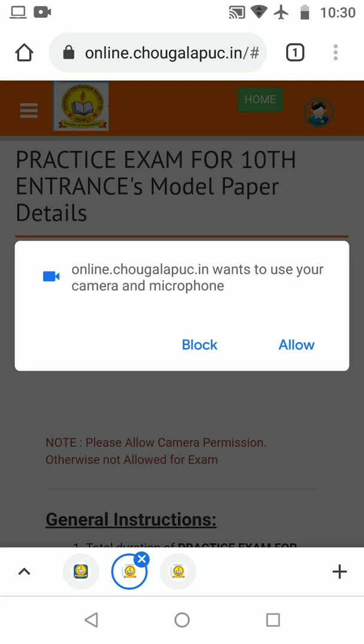It will ask you to allow the web camera and microphone. You should allow the web camera. You should not block it. If you block the webcam, you will not be allowed to take the examination. By default, if it is blocked, you have to go to the settings and allow the webcam.